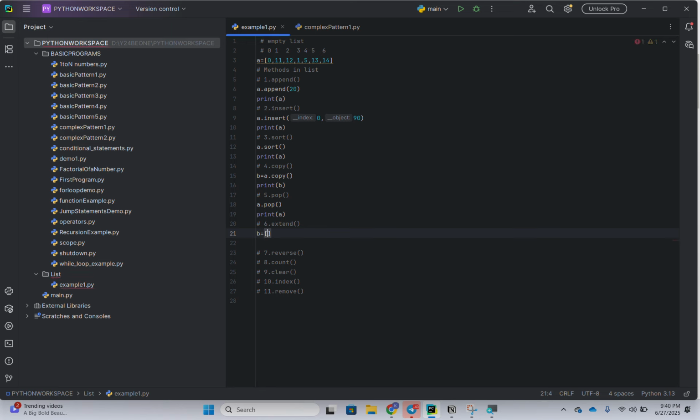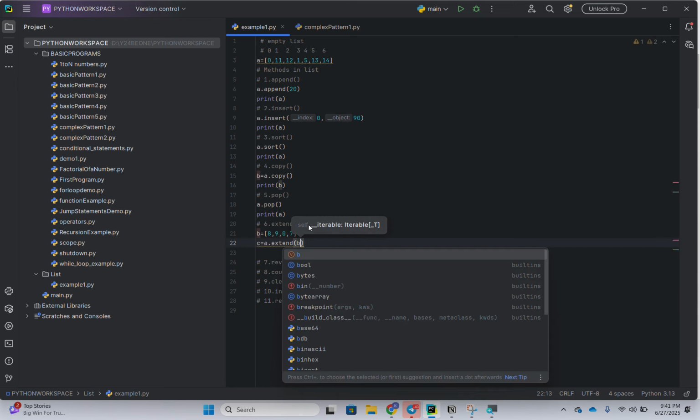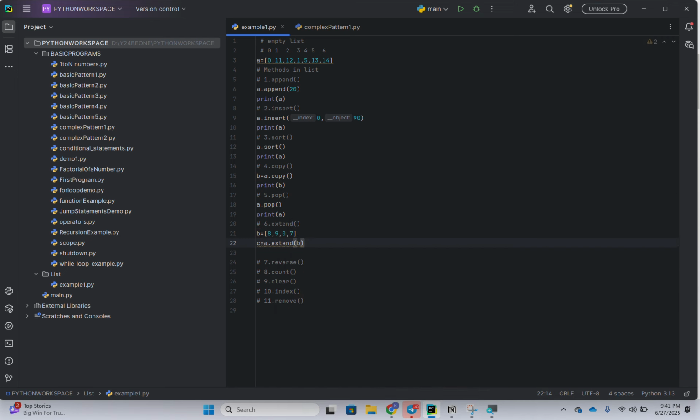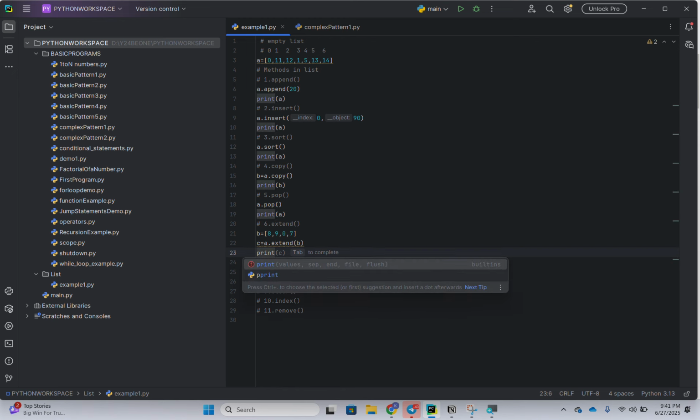B is equal to 8907. Everything comes like this. Okay, I'll take an array A and write a dot extend B, a.extend(b). Then I'm going to write print c, and we'll check what will happen.